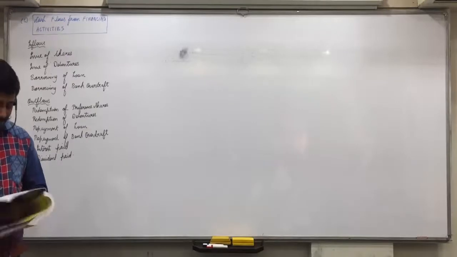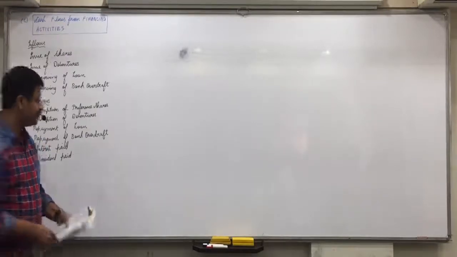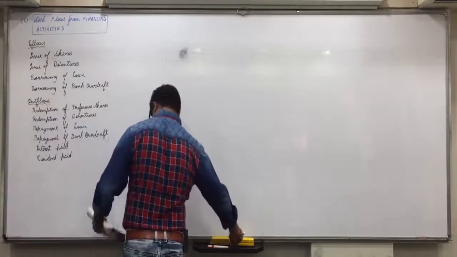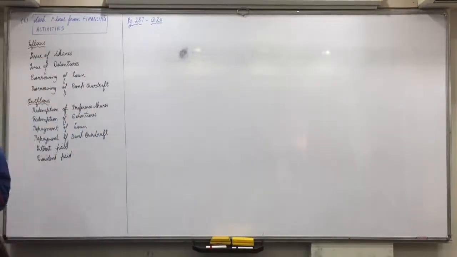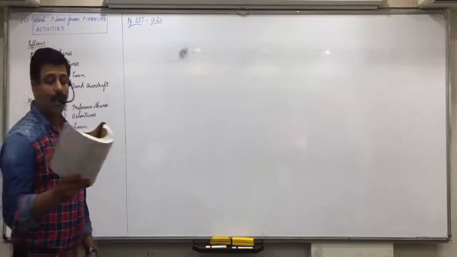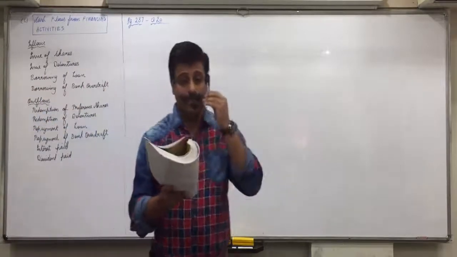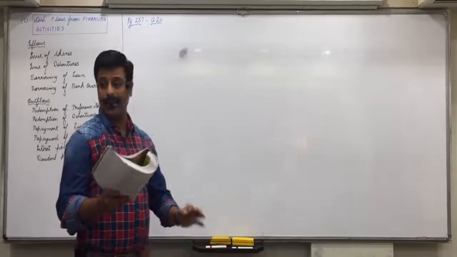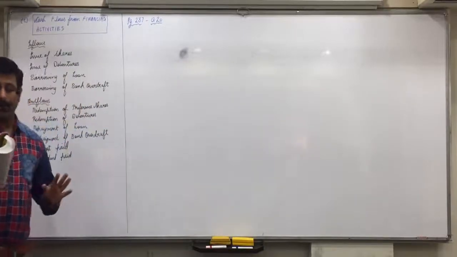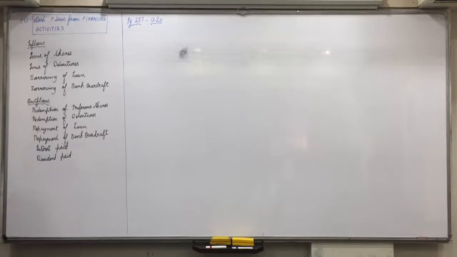Question number 20. Page 287. Yes, clear? From the following information, calculate cash flows from financing activities. Purchase of land, no effect, it comes in investing activities.